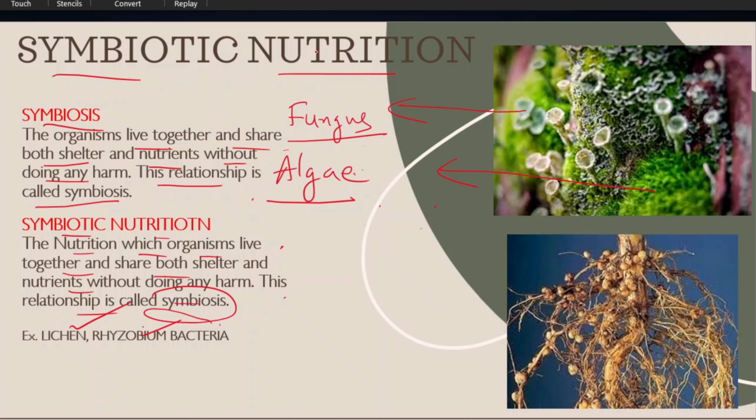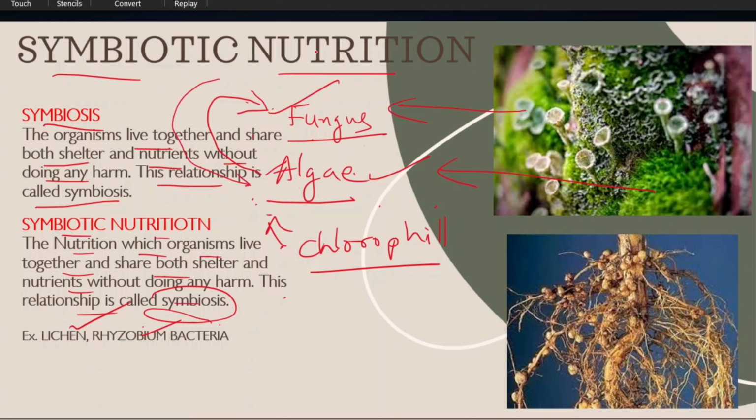Here, algae is in green color, fungus is in black color. Algae have chlorophyll. By using chlorophyll, algae prepare their own food material. By preparing food material, algae give food material to the fungus. Fungus extracts water and salts. These water and salts are transported to the algae. There is a cooperation between fungus and algae.